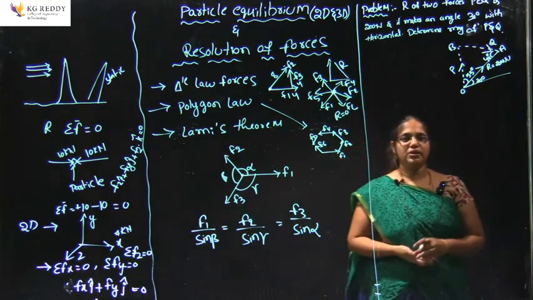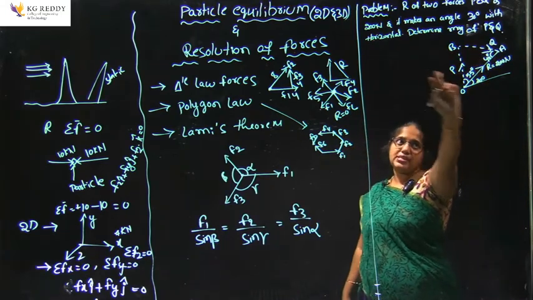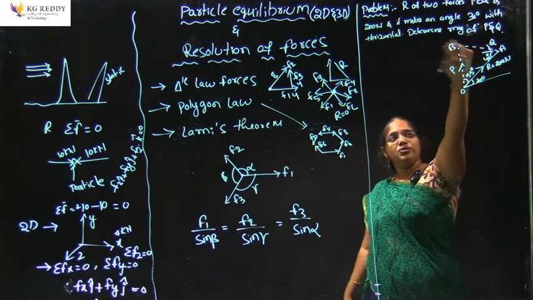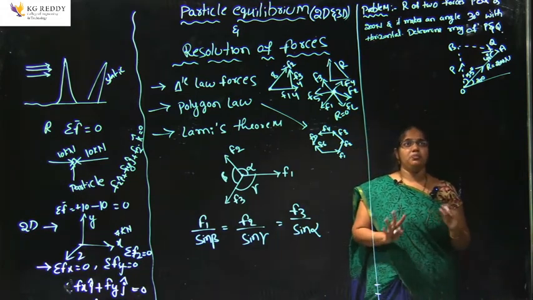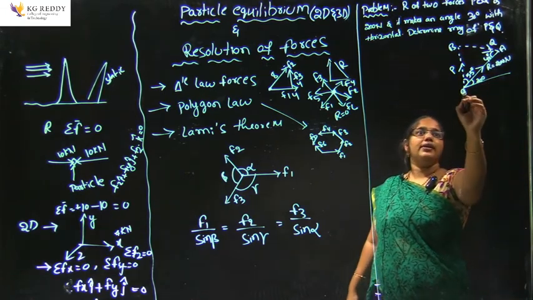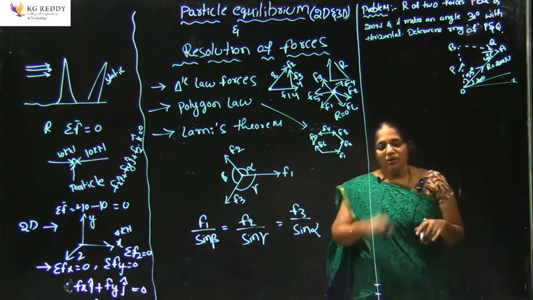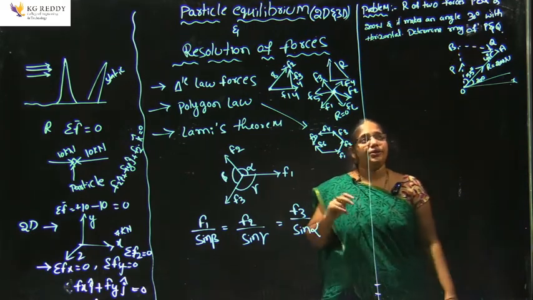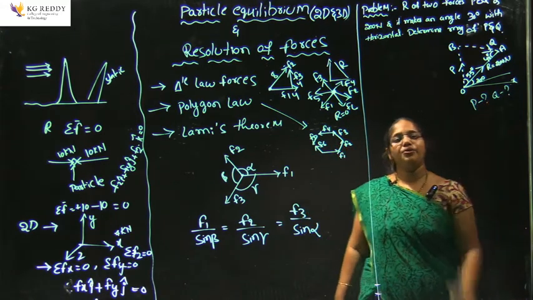So, that is the problem here. The resultant of the 2 forces P and Q is given as 200 newtons. This is the P which is going like this and this is the Q which is going like this. So, here in between P and Q, the resultant is 200 newtons, and it makes an angle of 30 degrees, but this 30 degrees we did not take; this is in the x direction only, okay. Now determine the magnitude of P and Q. How much P is acting and how much Q is acting, we need to identify.